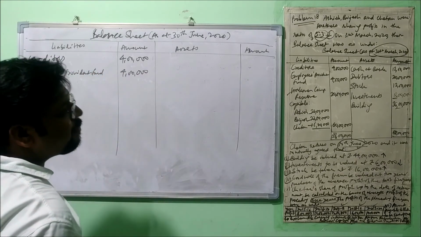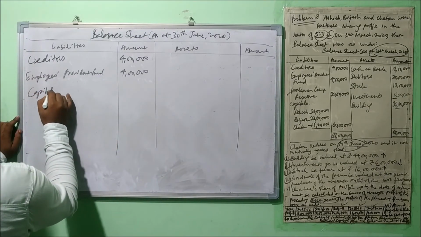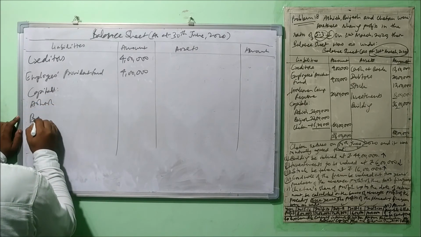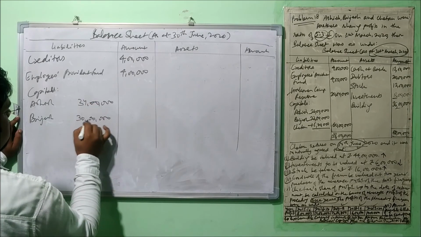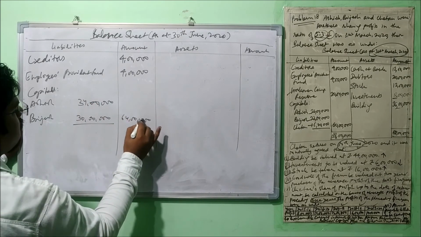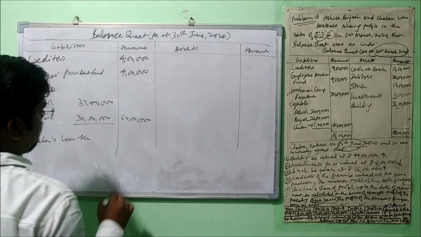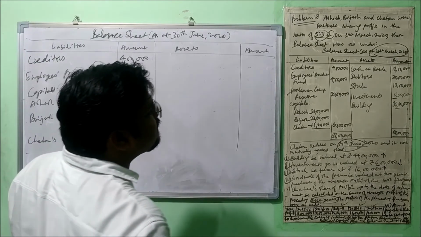Alright, Workman Compensation Reserve has been distributed. Capitals of continuing partners, Ashish and Brijesh. It's 34 lakh and it's 30 lakh. The total comes out to 64 lakh. Right? Then Chetan's loan account. How much? 26 lakh 70. Okay, now let's go to the asset side.